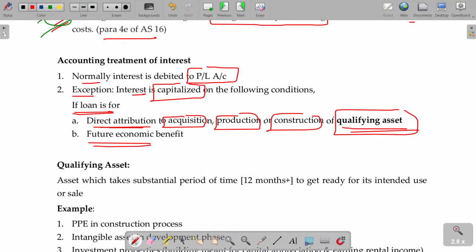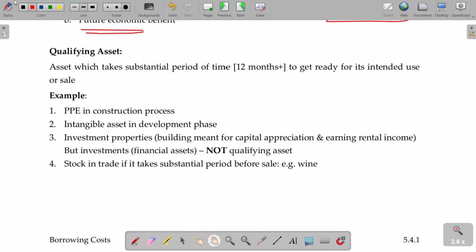And because of this payment, you need to get future economic benefit. Means you constructed the asset, and that asset gives you benefit for more than 1 year. If these two conditions are satisfied, then that borrowing cost can be capitalized. Seems to be similar to what? The interest concept we learned in direct taxation. Right. So, qualifying asset: what is called a qualifying asset? An asset that takes a substantial period, usually more than 12 months, to get ready for its intended purpose.